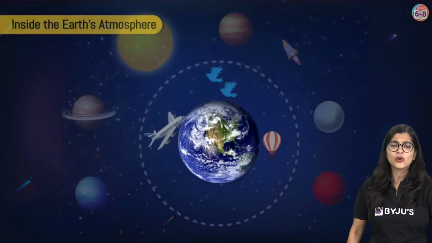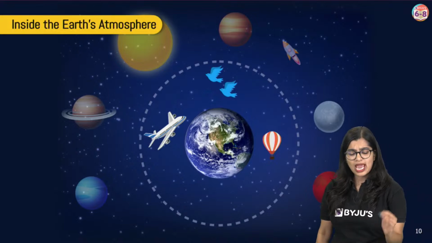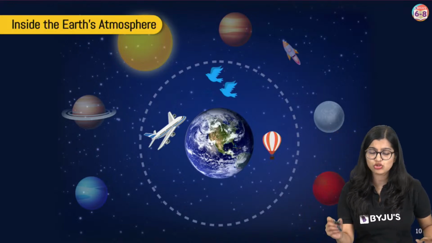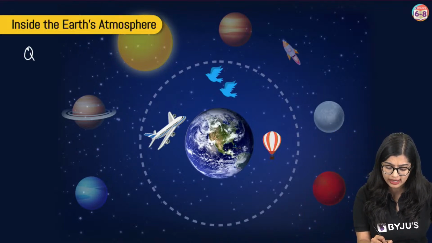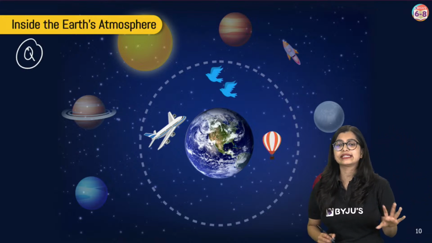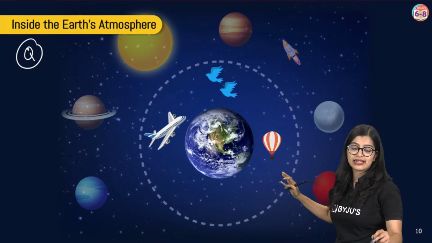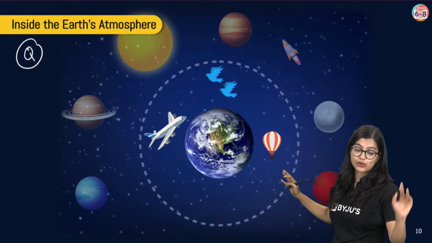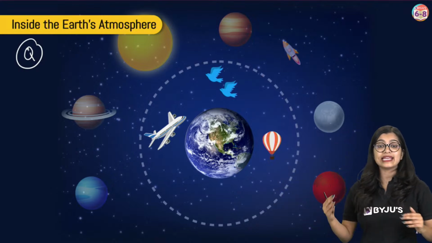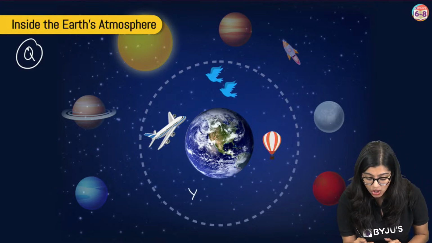So easy peasy, no? So I'll give you a question. We have a hot air balloon. So this is a question for all of you to think about, right? Now, as you can see, you have the Earth and you can observe that there is an aeroplane, there are birds, and there are hot air balloons. Are these celestial bodies? Yes or no in the live chat very quickly.